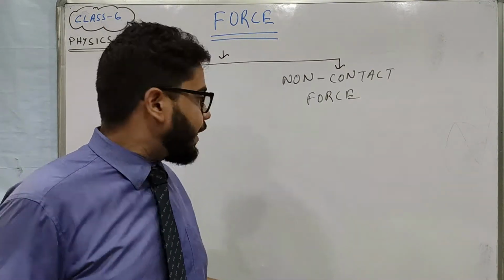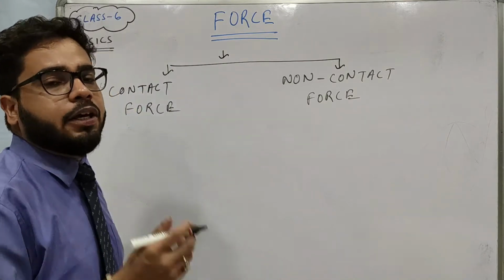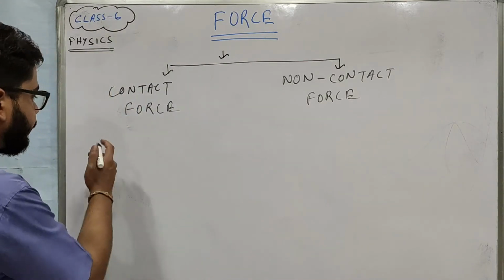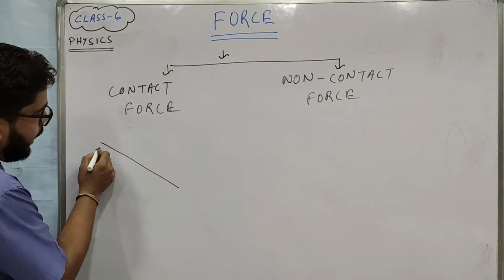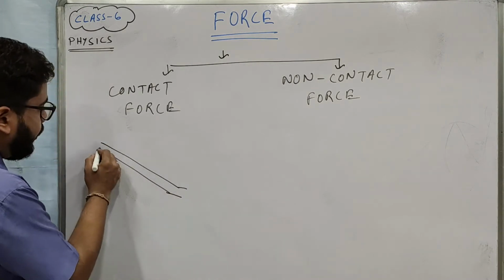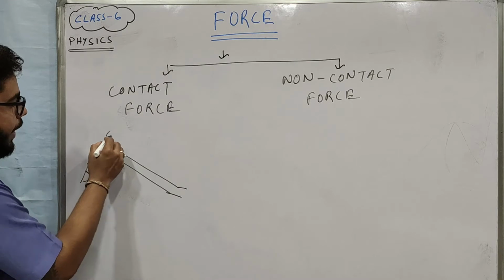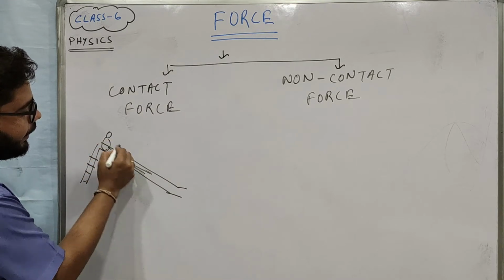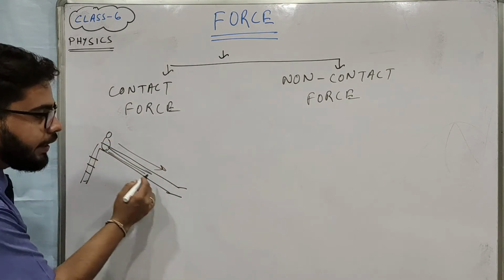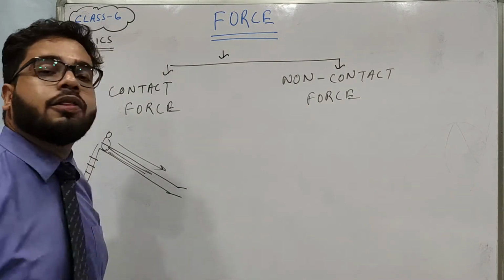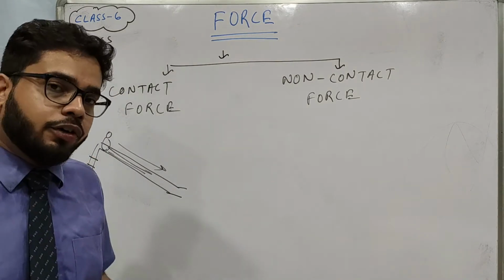I hope you understand the meaning of contact force. Let me give you more examples. You all love to ride on sliders. So when a boy is sliding in this way, the boy is in contact with the slider. So this is also an example of contact force.